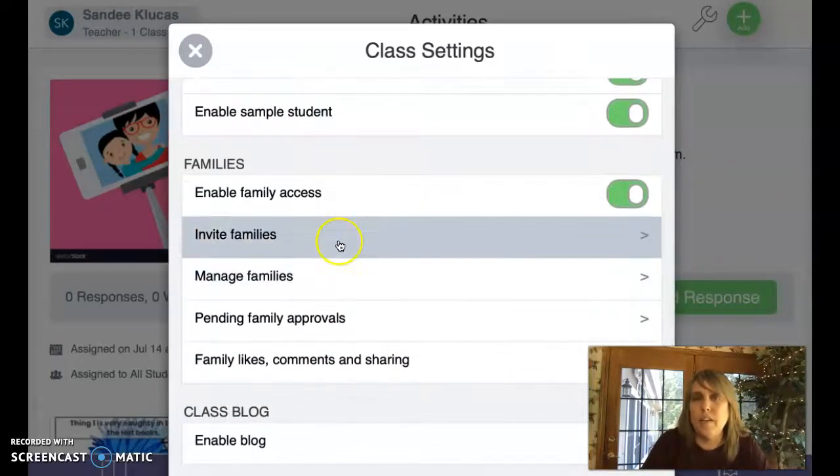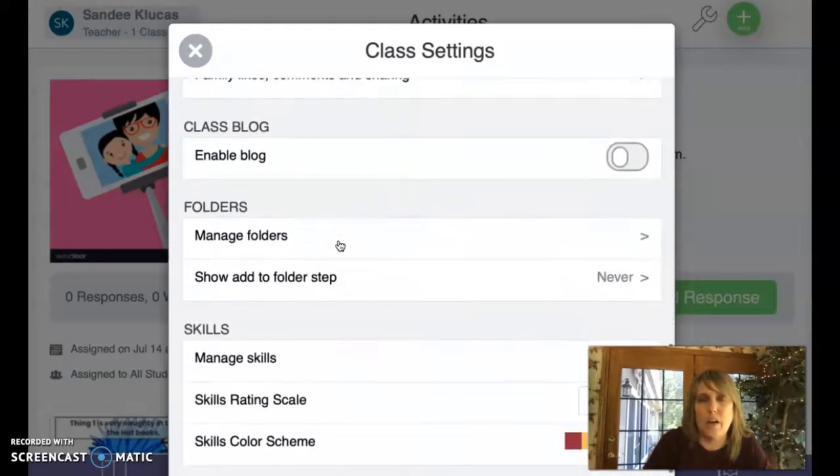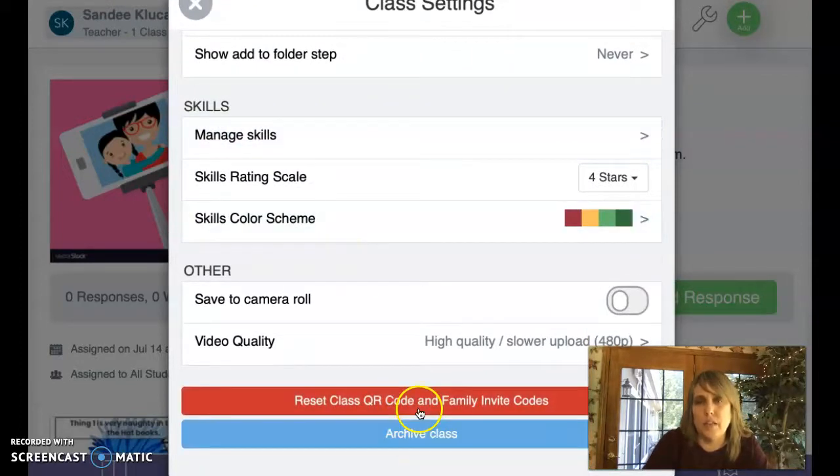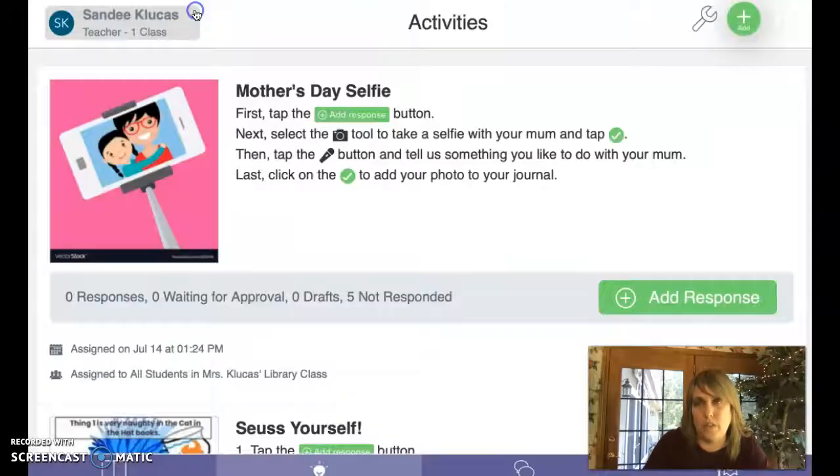So anyway, there's a whole bunch of settings in here. You can invite families so that parents can get on and check out what's going on and send us messages and things like that. So all sorts of things. You can reset the QR code and family invite codes if you ever need to do that. And of course, you can archive the class at the end of the school year.